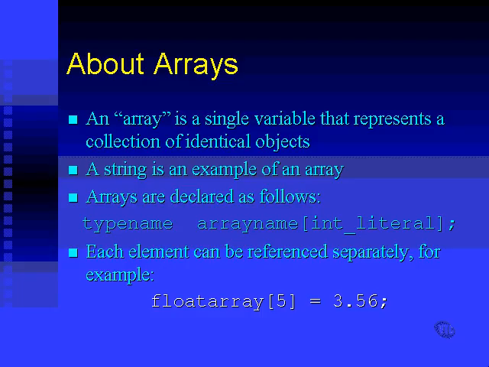So why does the number 5 mean it's the sixth element? Well, I think I referred to this briefly when we talked about strings, but the first element of an array always is the 0 element. Float array square brackets 0 would be the first element of this array, and float array square brackets 1 would be the second element. So of course number 5 would be the sixth element.